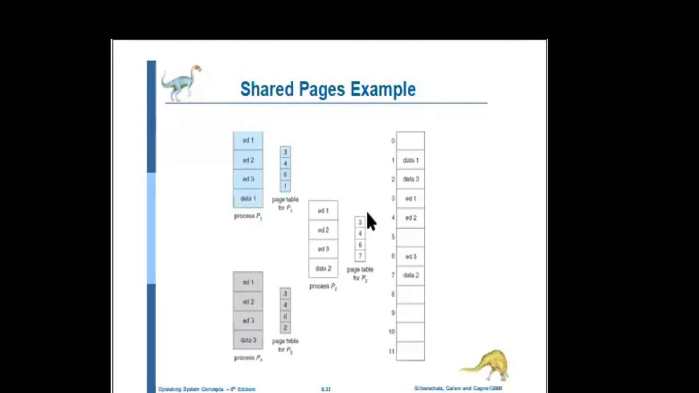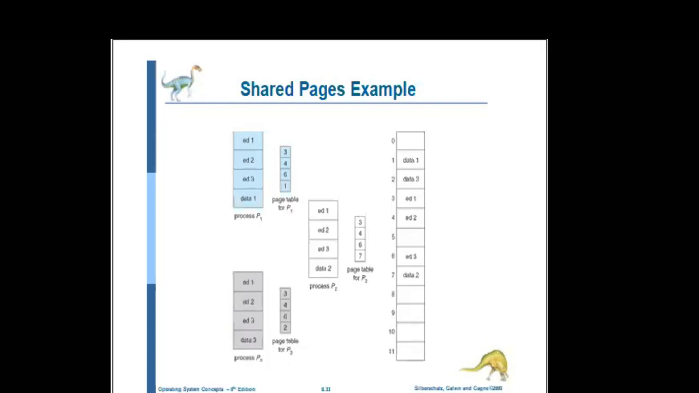And see here, from 0 to 11, these are the frame numbers. So here at 3, what is stored at 3? Process 1, editor 1. So at 3, editor 1. At 4, editor 2. At 6, editor 3. See here, the remaining processes are all the same: 3, 4, 6. 3, 4, 6. Is it clear? So the common code will be stored in the physical memory at the same address.